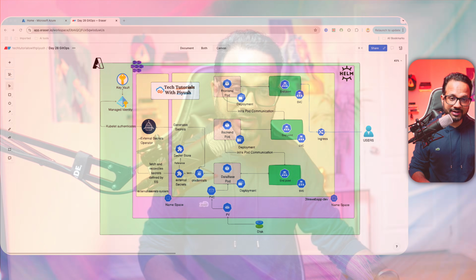Now, this is just the architectural diagram and this is the implementation of it, but what I want from you is to implement everything by yourself. Yes, you can take the help from the video, you can take the help from the GitHub repository that I will be sharing. It will have all the snippets, everything will be there. Still, if you practice it by yourself, if you try it out yourself, and when you face the issue and when you actually fix the issue by yourself, then only you should be able to get the concept in depth. Then only you will be able to explain in the interview that yes, while implementing this project, what challenges have you faced and how have you fixed it. So make sure you do that by yourself.